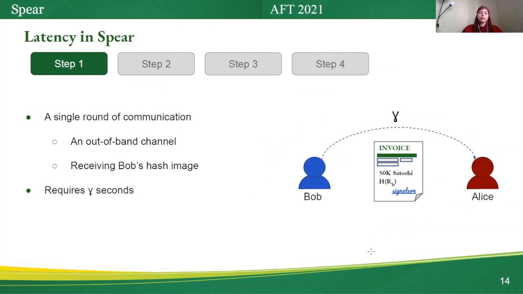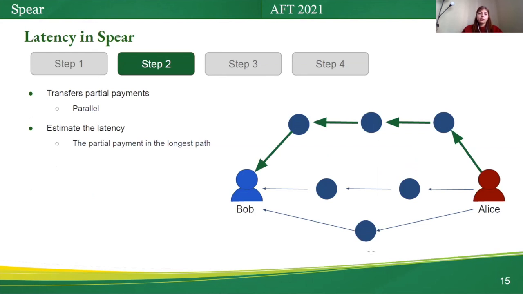Now we want to calculate the latency in each step of Sphere. In the first step, Sphere needs a single round of communication over an out-of-band channel for receiving Bob's hash image. So this step requires gamma seconds. In the second step, Alice transfers partial payments in parallel. To estimate the latency in this step, we calculate the time needed for the partial payment in the longest path.